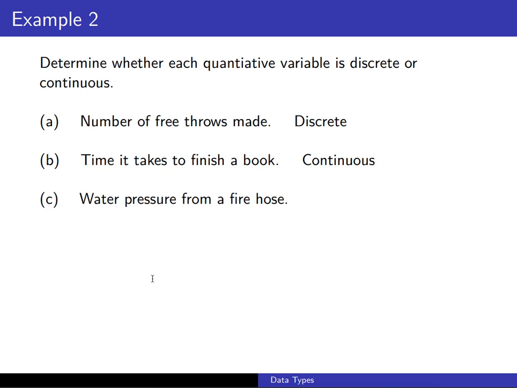Water pressure from a fire hose. Any kind of pressure we look at is something we have to measure, like air pressure, water pressure, things like that. So as far as water pressure from a fire hose is concerned, that is also continuous.